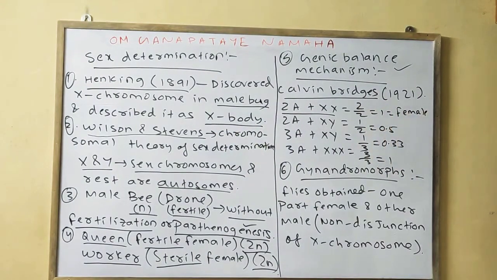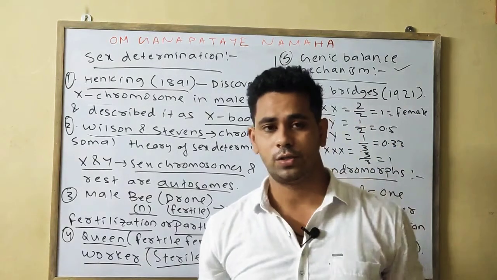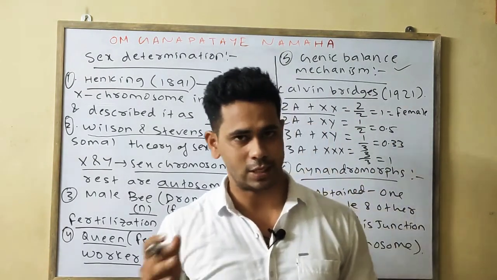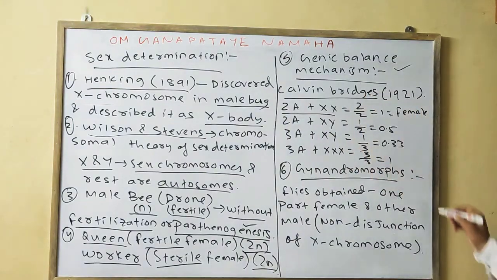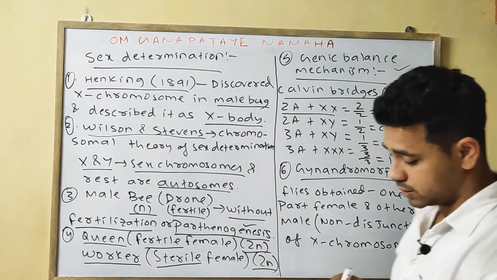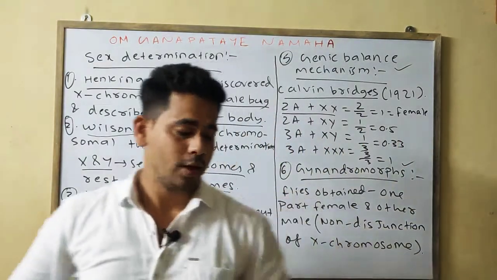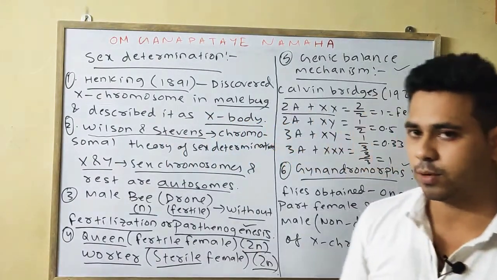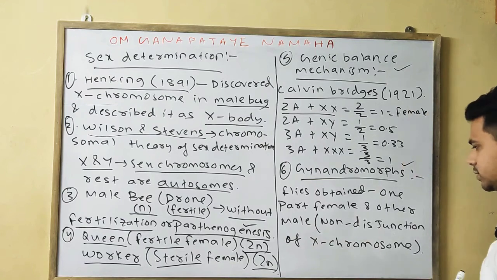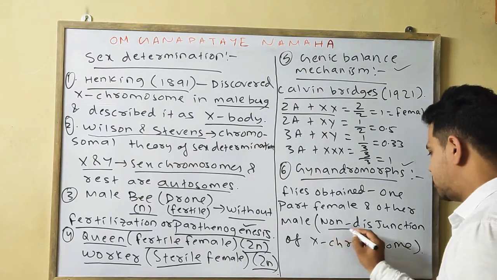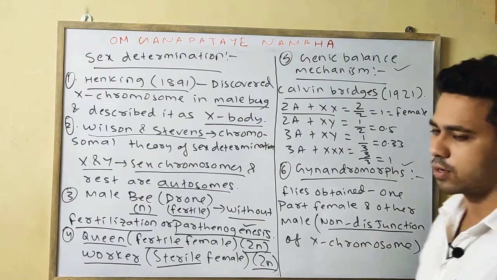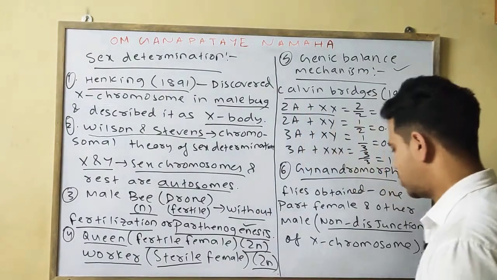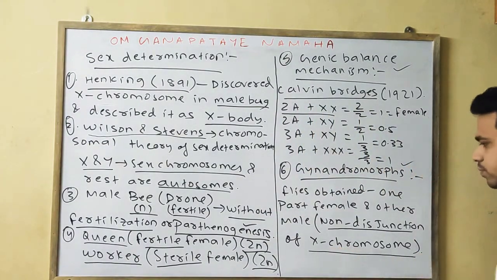So accordingly you will write about the genic balance mechanism, by which sex is determined by the ratio of the X chromosome to the sets of autosomes. Lastly, what is gynandromorph? In Drosophila, half of the body represents male characteristics and half of the body represents female characteristics. It occurs due to non-disjunction of the X chromosome.